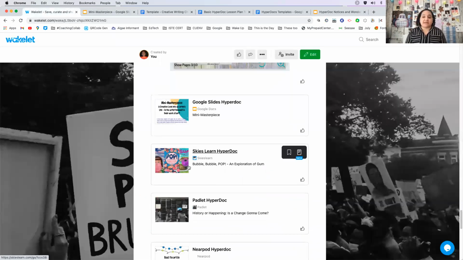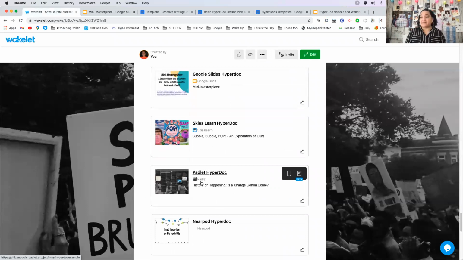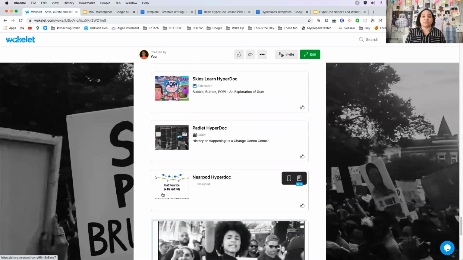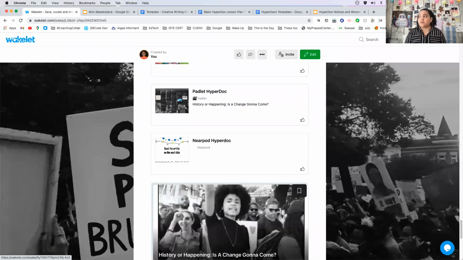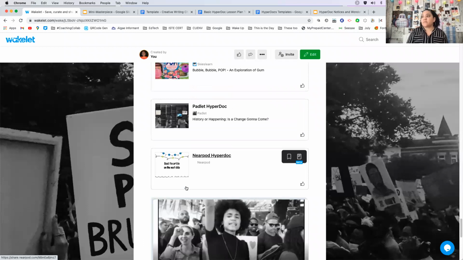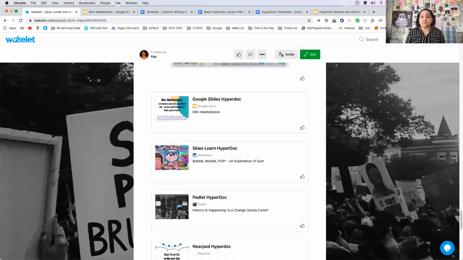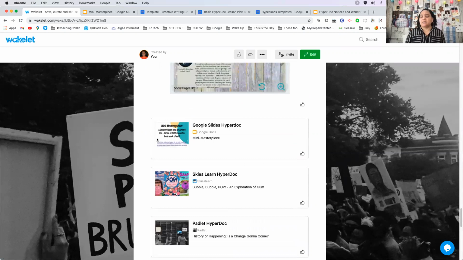There's an example for SkiesLearn. There's one here for Padlet. I've also included one where I've created on Nearpod. And then here's one that I've used on Wakelet. So I'm going to give you a couple of minutes to take a look at those, and then I'll give you like 2 minutes and then we'll come back. Go ahead and take a look at those.